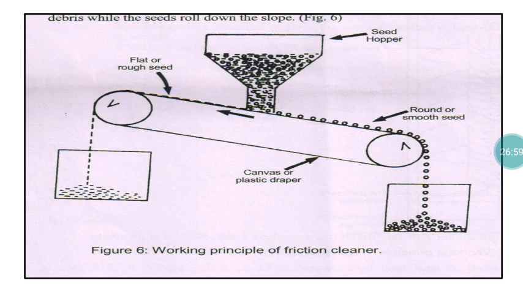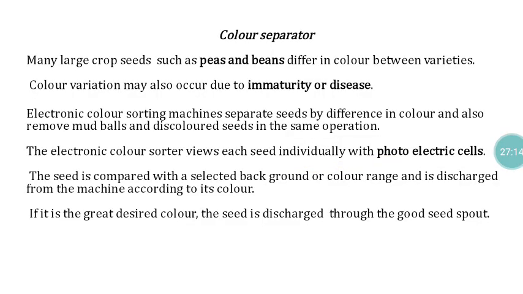The seed with smooth surfaces, totally devoid of iron particles, is not able to stick on this particular magnetic field, so that will take this route and reach there. That is a magnetic separator. It can also separate the seeds based on the surface morphology of the seeds. Another one is the color sorter, the color separator. This one separates the seeds based on the color.